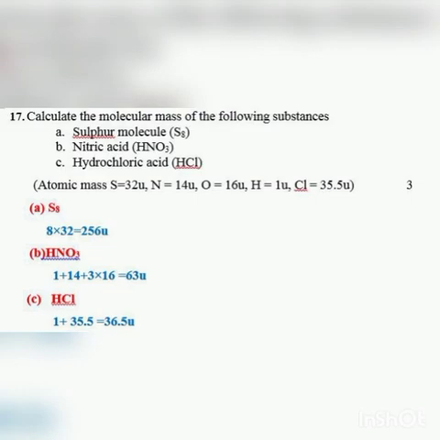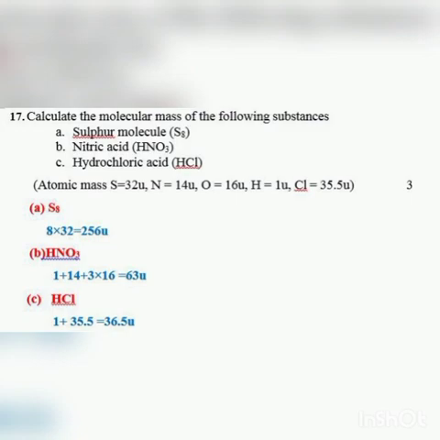Now B, HNO3, which is nitric acid. So here the atomic mass of hydrogen is 1 plus the atomic mass of nitrogen is 14 plus oxygen has 3 atoms. So the atomic mass of one atom is 16 units and the atomic mass of 3 atoms is 48. So now if you total all the mass, you will get 63 units.